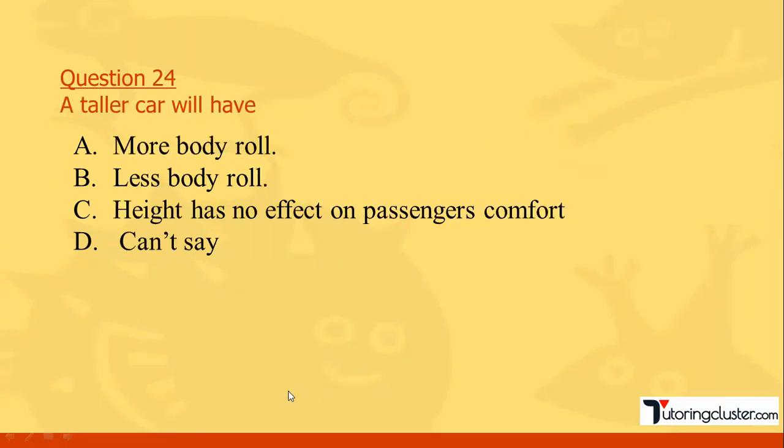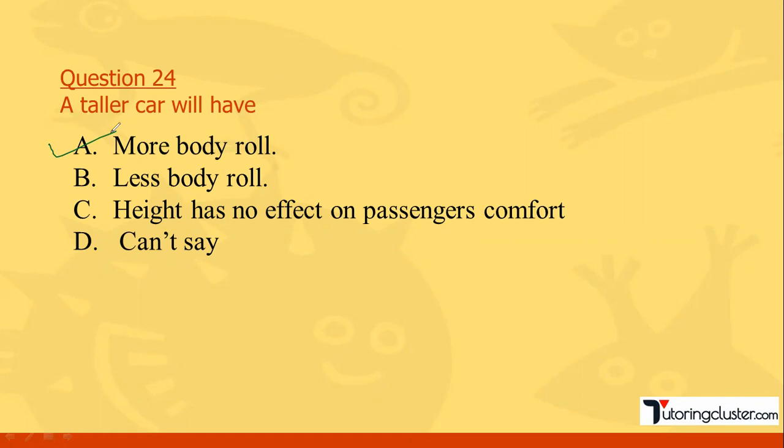Next, the taller car will have, okay, so basically we have seen technical specification. We have divided that technical specification into three, right? So if you remember, the taller car basically, if you consider a bus or a truck, there the body roll over, obviously it is going to be more.